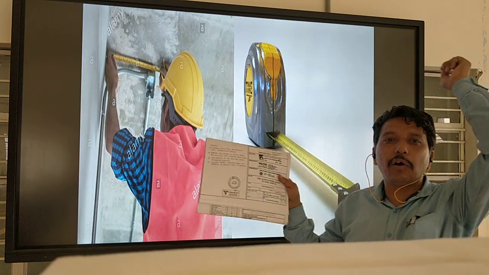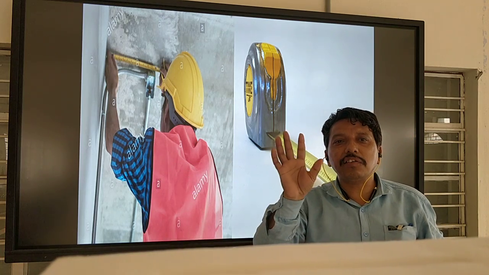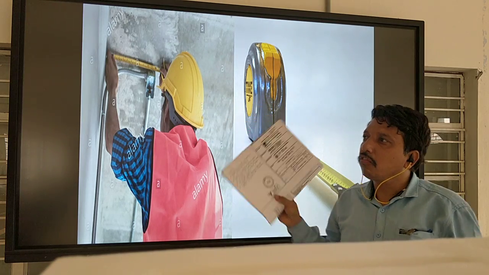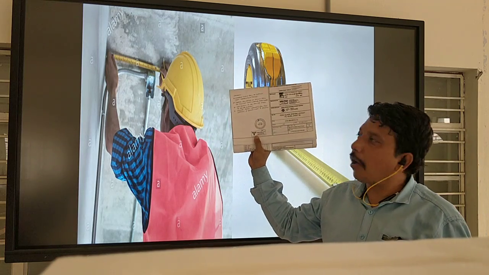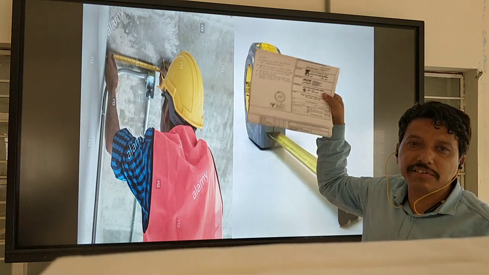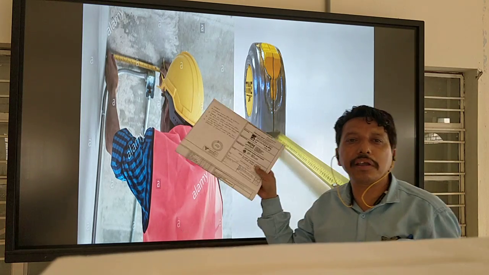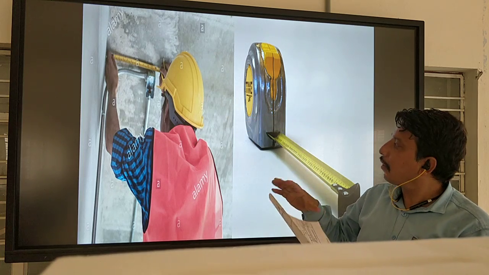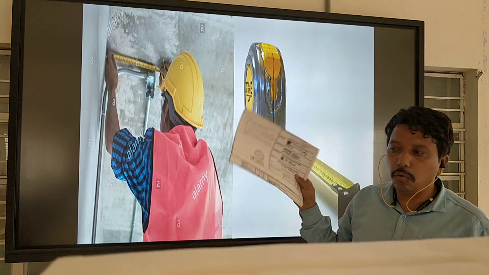If you start the work directly, your supervisor or engineer will say this person has not worked before and is not a good senior electrician. So when you go inside the project and start as per your drawing, first you do measurement and marking, then start the work. This is the rule for starting work. Before starting, you should check your drawing. As per the drawing, you mark with the measuring tape, and then start the work.